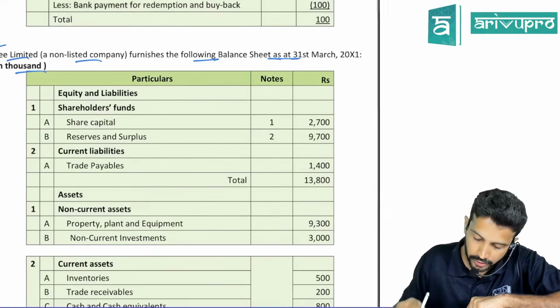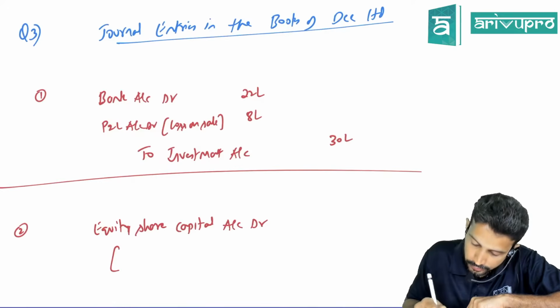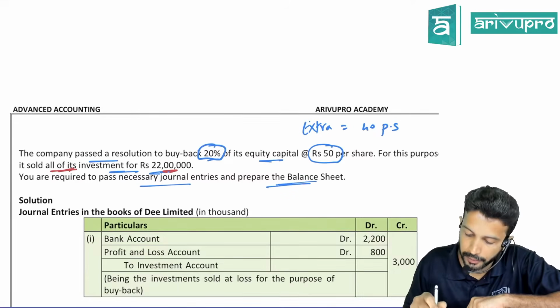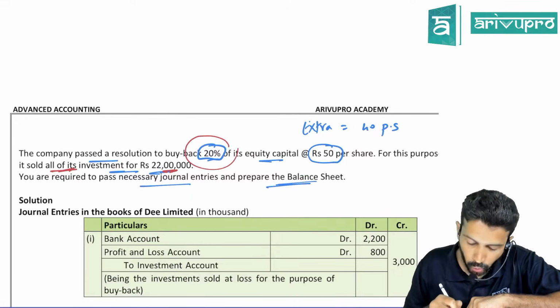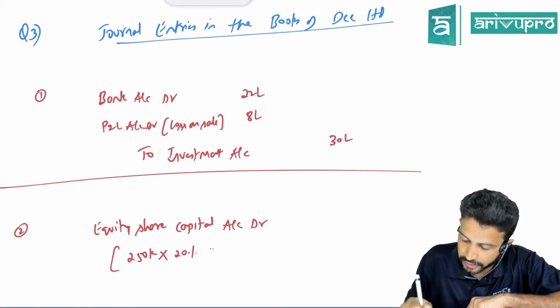How much is it? Check your notes to accounts. How many shares do we have? 2,50,000 shares. And can we cancel entirely? No. How much is the company wanting to cancel? 20%. So 2,50,000 cut 20%.